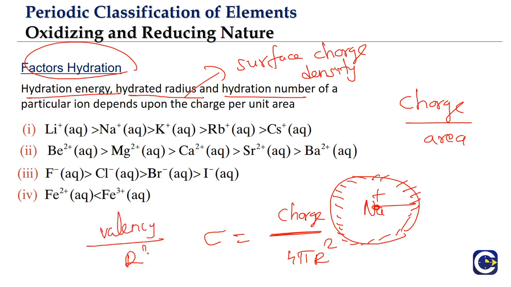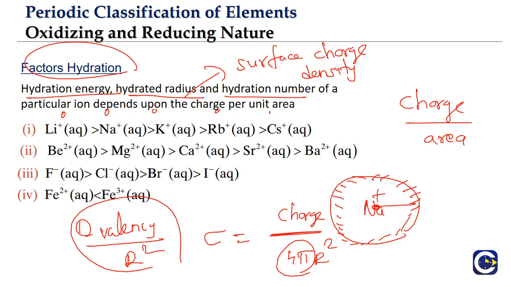Divided by, when you want to compare means 4 pi will be anyway common for all the ions, right? The only thing is what? We will compare this with what? Valency by r square. Valency by radius of that particular ion square. So wherever the radius is less, if say for example we are trying to compare between the ions of the alkali metals, all of them the valency is same, 1. They are all having unit positive charge. The difference will be coming in the radius only, right?